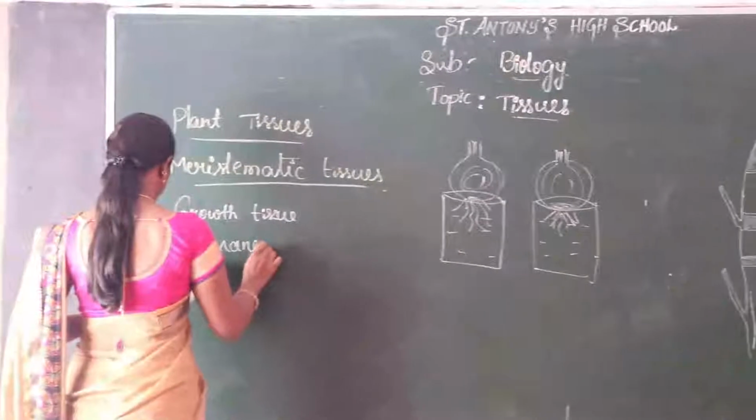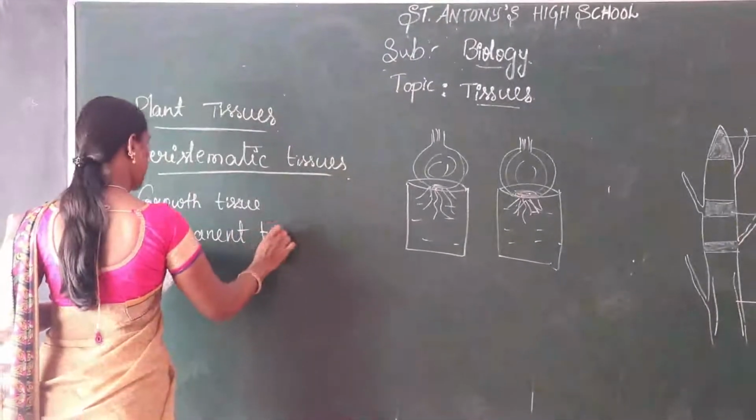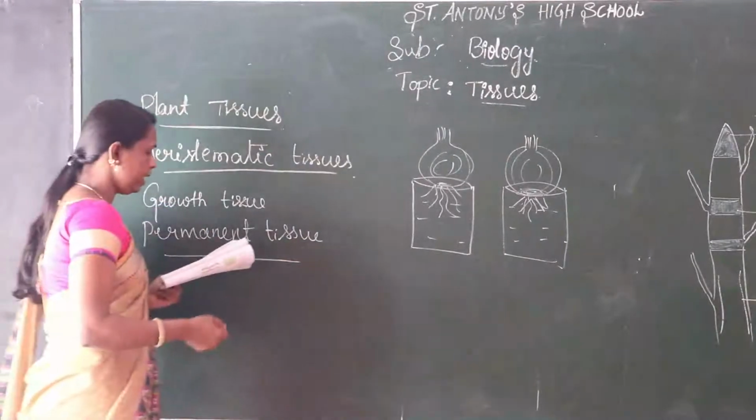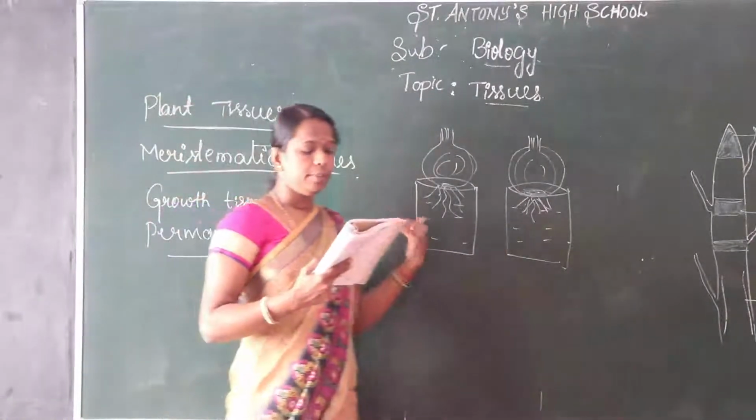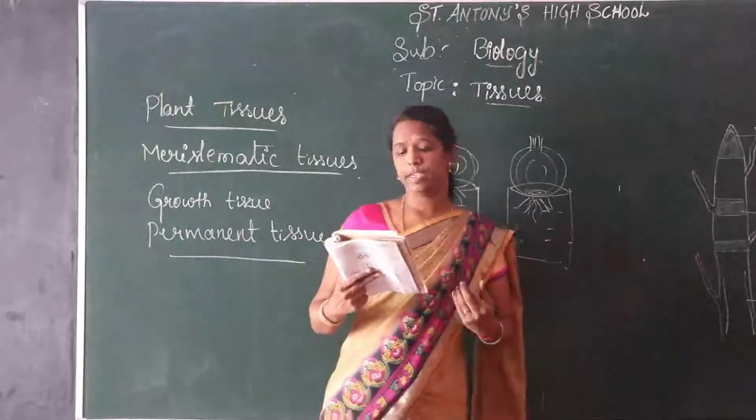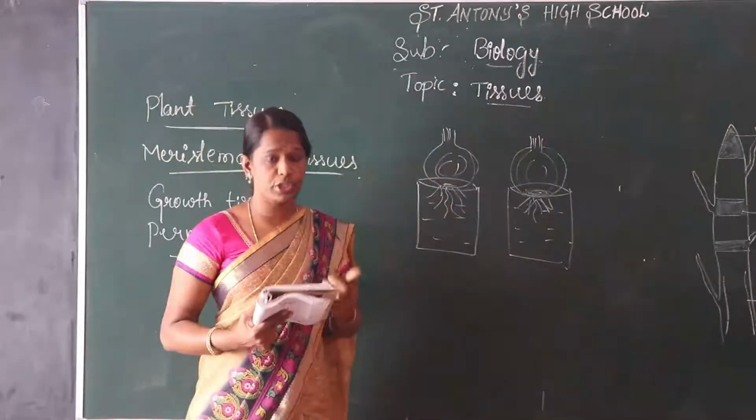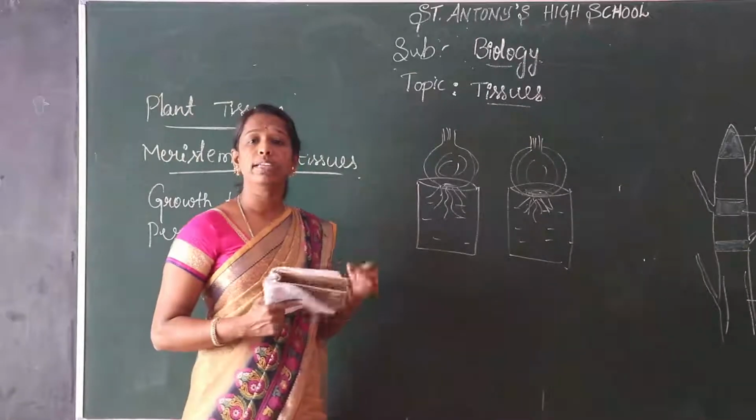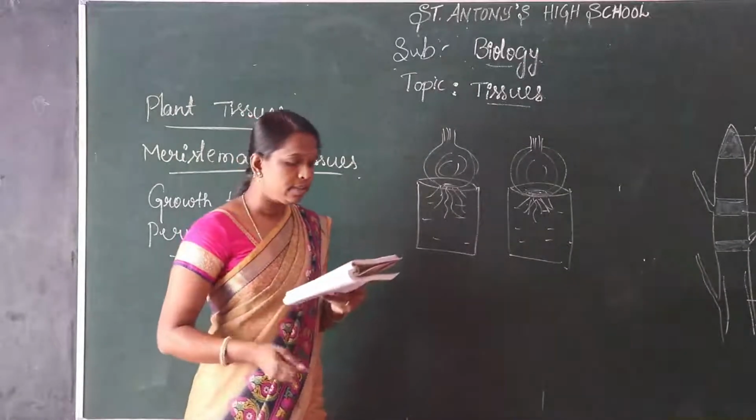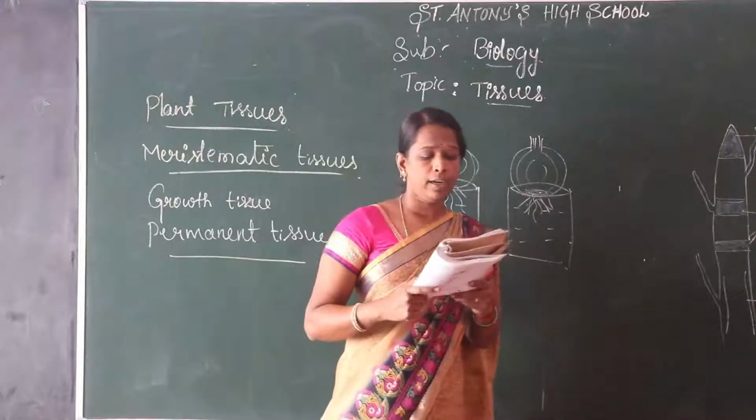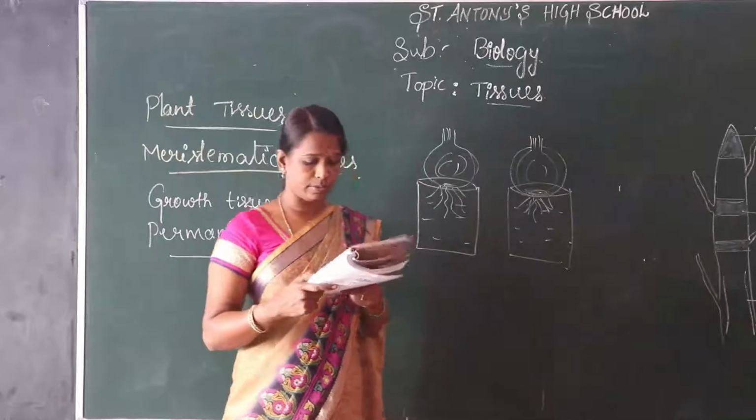Permanent tissue. See, the permanent tissue is taking a permanent shape. It has a specific permanent shape, size, and function, which is called differentiation. Cells of meristematic tissue differentiate to form different types of permanent tissues.